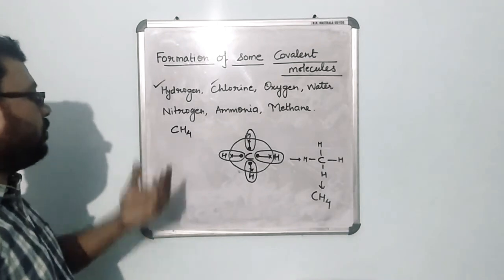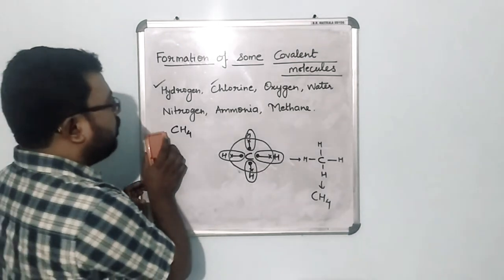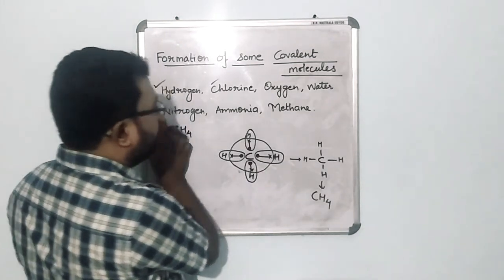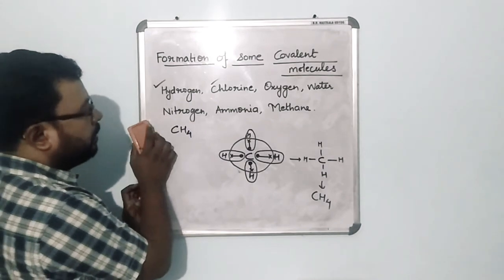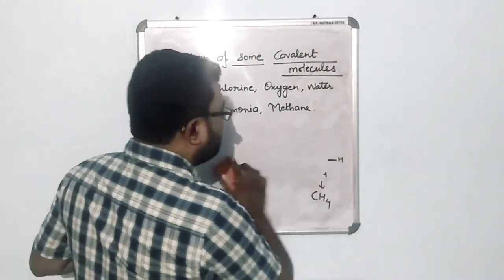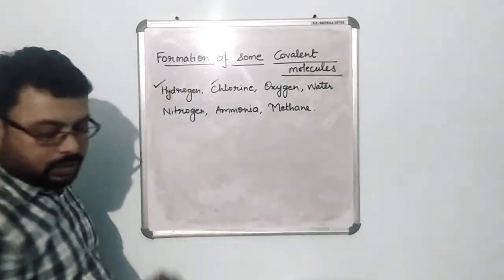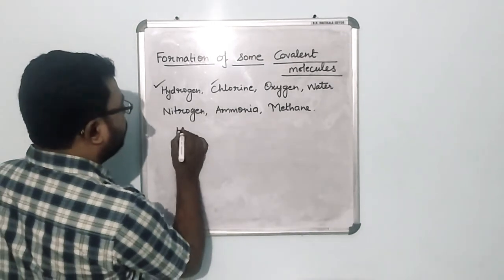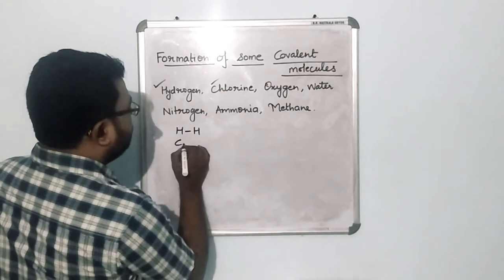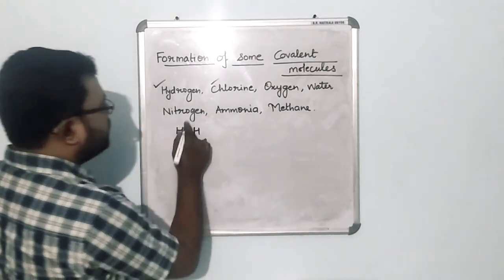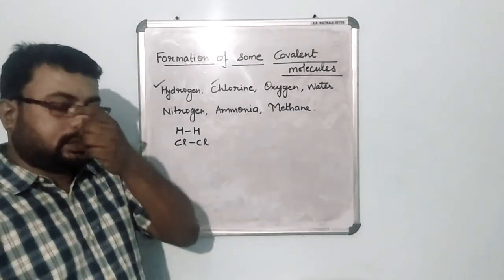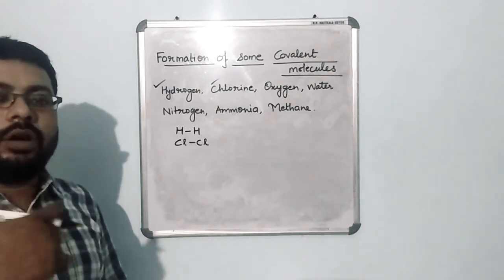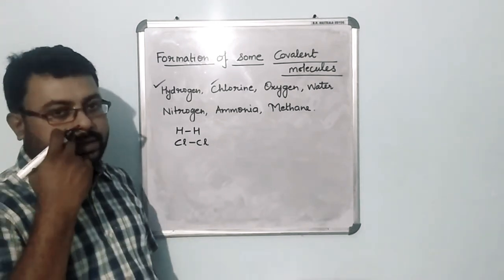So we have studied the formation of covalent bonds and the covalent compounds. Okay. Now basically you must have observed the different types of covalent bonds. When I am talking about hydrogen and chlorine, we find that there is a single covalent bond between them, because it is formed by the sharing of 1 electron by each atom.